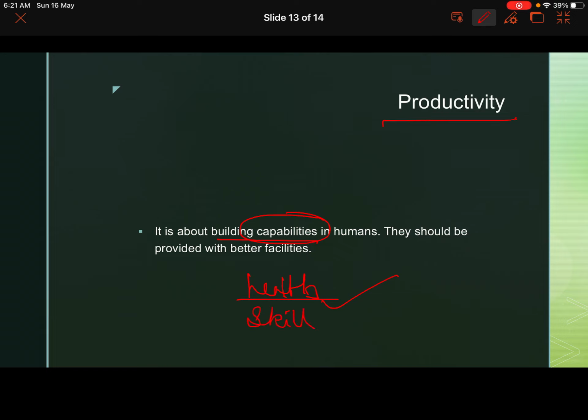If the skills are developed, obviously they will be able to apply their learned skills, and they will become capable. But apart from this, we also have to ensure that job opportunities are present, because if we make the population healthy, we make them skilled, and we do not have the job opportunities, where are they going to apply their skills then? So that is why there should be proper opportunities available for the productive human population.